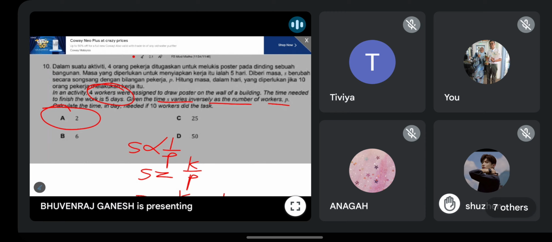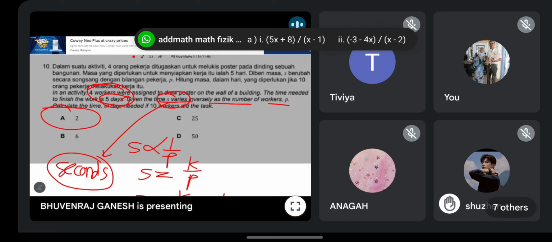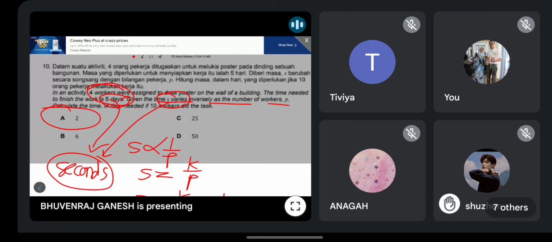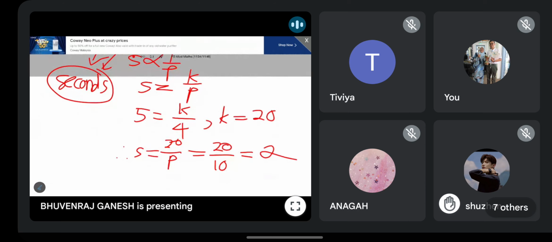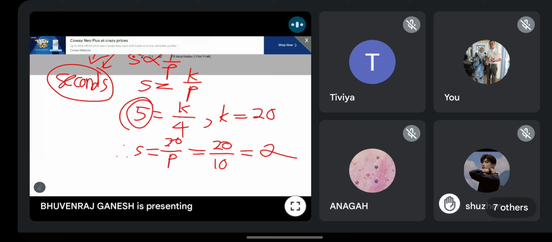Okay, let us say lah, I change the question. Let's say that this S, right? Unit bagi S is actually seconds. Now comes the challenge. Soalan bagi nilai dalam hari. They give you in days. But the question, the unit is seconds. So what must you do guys? Apa kamu kena buat? You must convert this value to seconds. Then only you can gantikan this value in your equation here. Can you understand? Okay, so make sure you are all very careful with units in this chapter. Unit sangat penting because salah unit, your K value will be salah and your final answer will be salah.